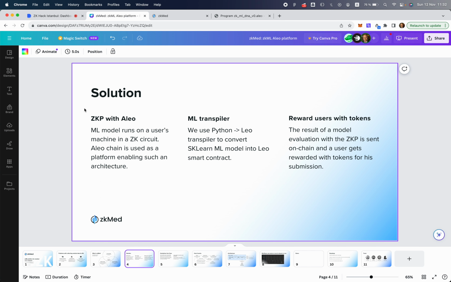So our solution is built on Aleo. The ML model runs on a user's local machine in a zk circuit, and a zkP is generated for that. And Aleo chain is a platform that is a perfect fit for this architecture. We use an ML transpiler that converts Python models, sklearn and machine learning models, into Leo smart contracts, and we reward users with tokens, which is again a feature that Aleo enables us to build.